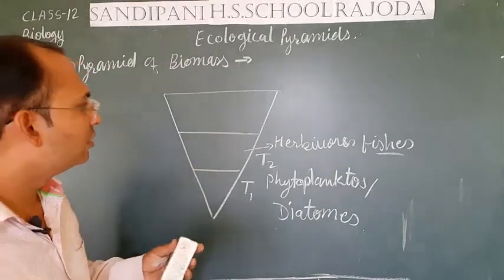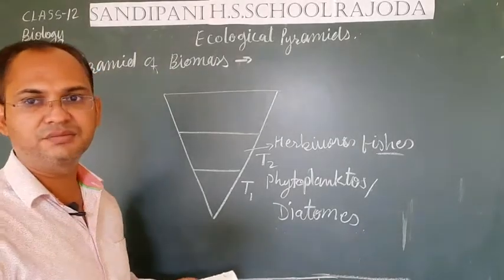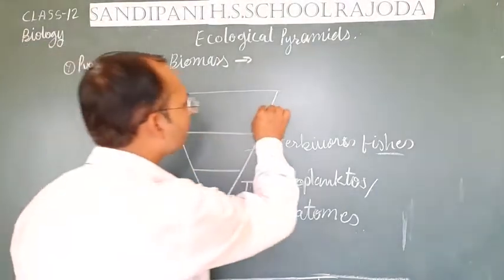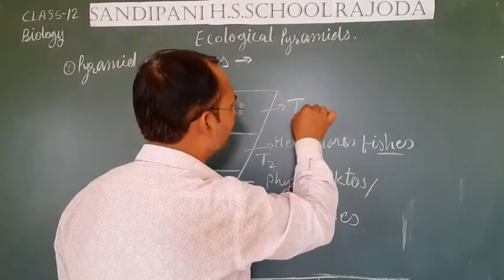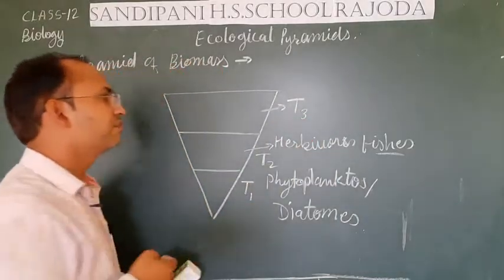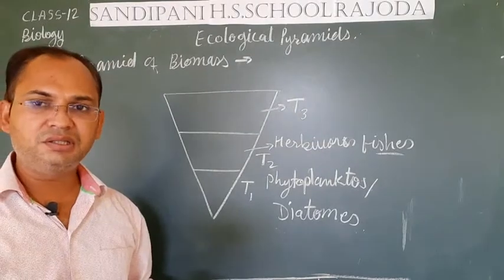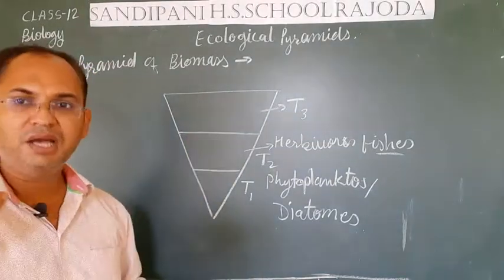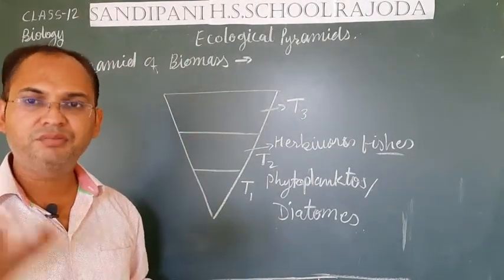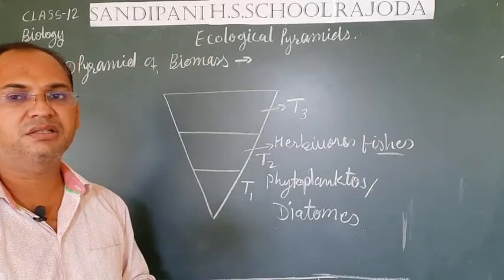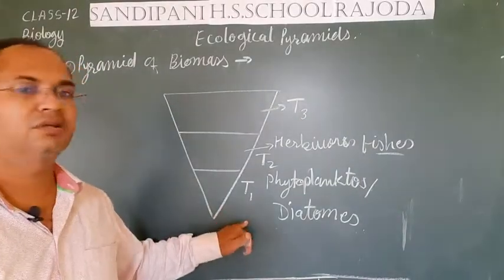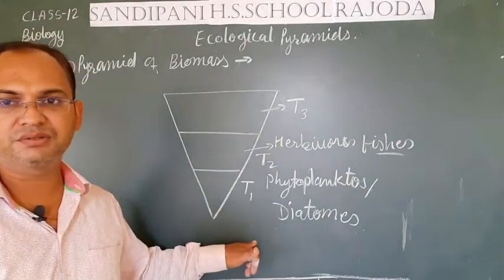that is carnivore fishes, are there. So these carnivore fishes are at trophic level 3 and they are like shark, etc. Their body is very heavy and their biomass is much larger as compared to the diatoms and phytoplanktons.